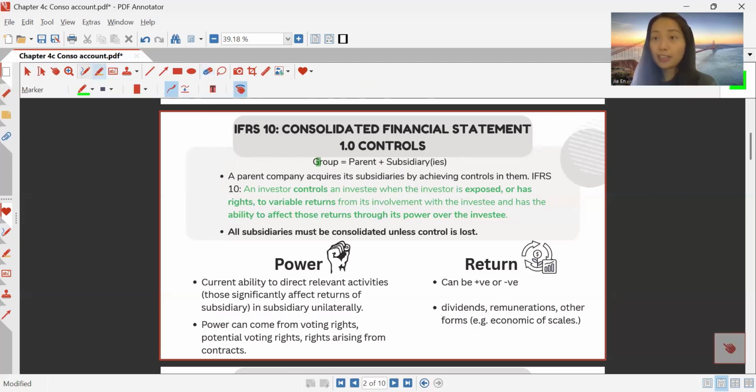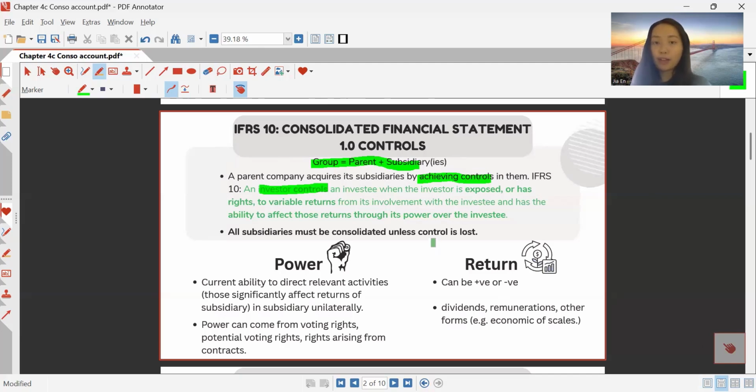To summarize everything, a group consists of parent and subsidiary, and this relationship exists when the investor achieves control on the investee. The investor is then called a parent company, and the investee is called a subsidiary company. And how is control defined?